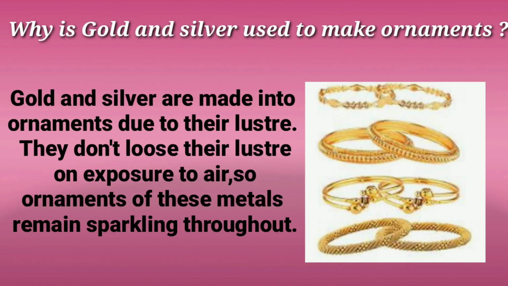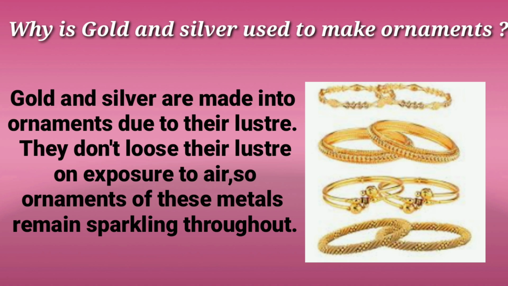Very good. And my last question in this section is, why are gold and silver used to make ornaments? Very often you have seen your mother wearing ornaments made of gold and silver. So why do we generally use gold and silver to make ornaments?